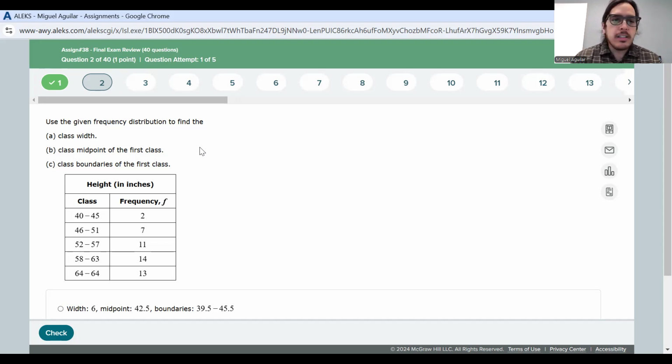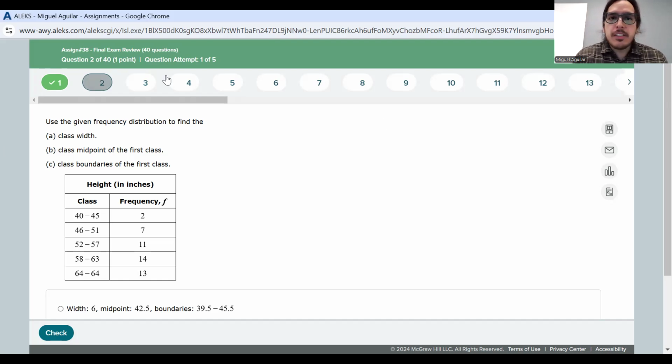Okay. So let's see. Well, it looks like they haven't given us raw data here. This is already a grouped frequency distribution, i.e. not raw data. Okay.